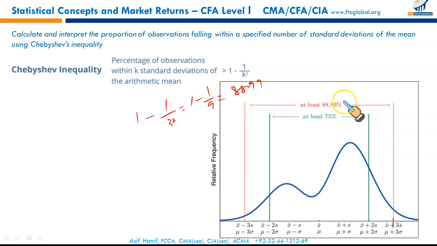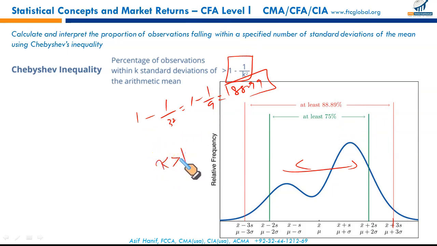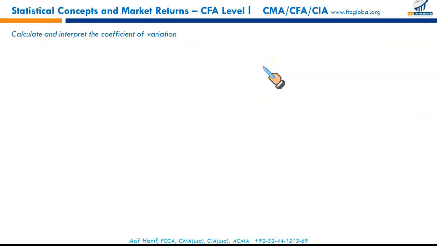It means the percentage of observations within the 3 standard deviations will be at least 88.99. So this is also a measure of how spread out the data is. This is called Chebyshev inequality, and it tells us, regardless of the shape of distribution, the percentage of observations that lie within k standard deviations can be calculated using this inequality. Remember, for this formula to be workable, k has to be positive. K has to be greater than 1.